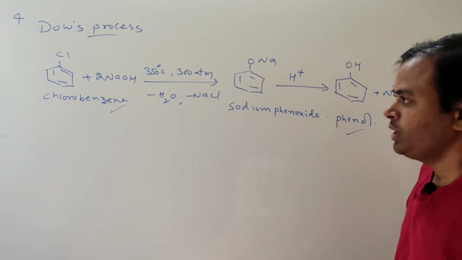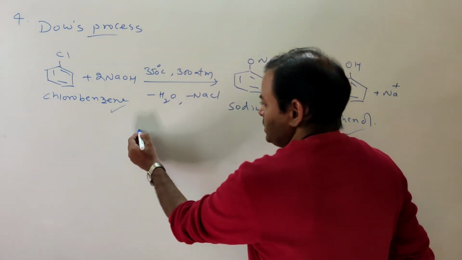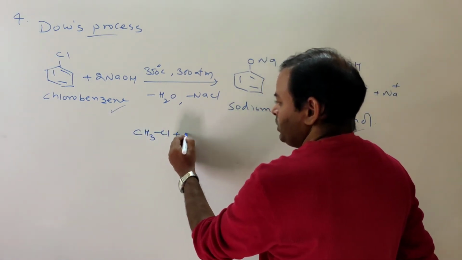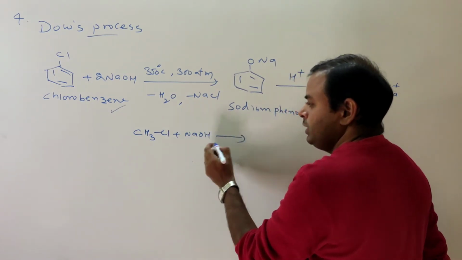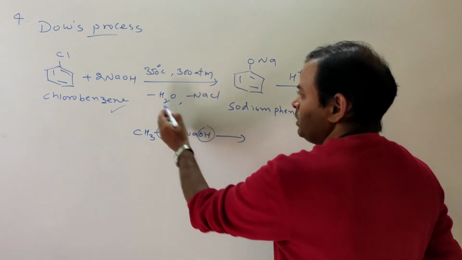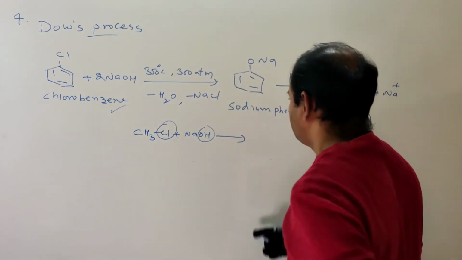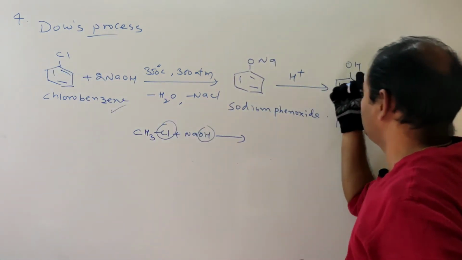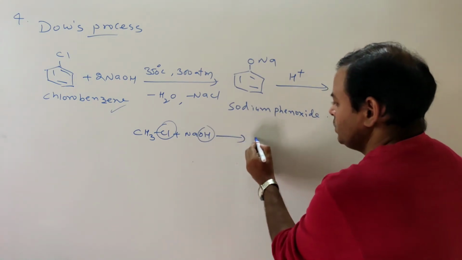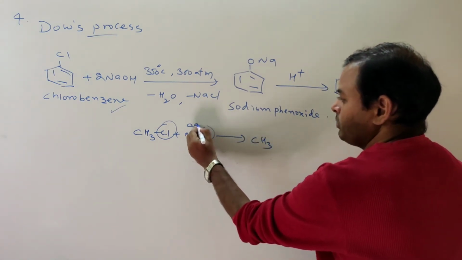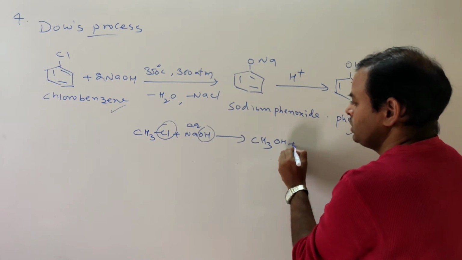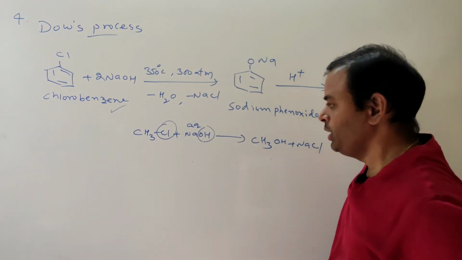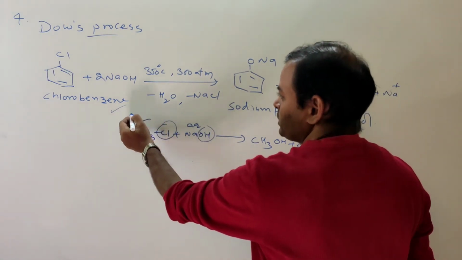Here, in CH3Cl with NaOH, substitution of the chlorine atom by the OH group takes place. If we take aqueous NaOH, we get CH3OH plus NaCl. Compare these two reactions.